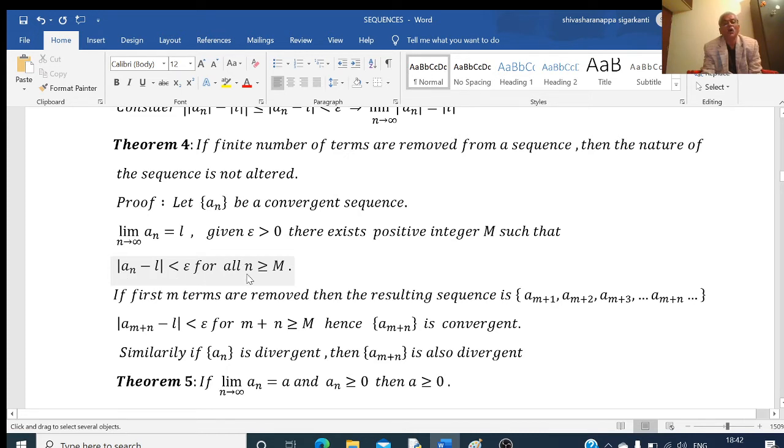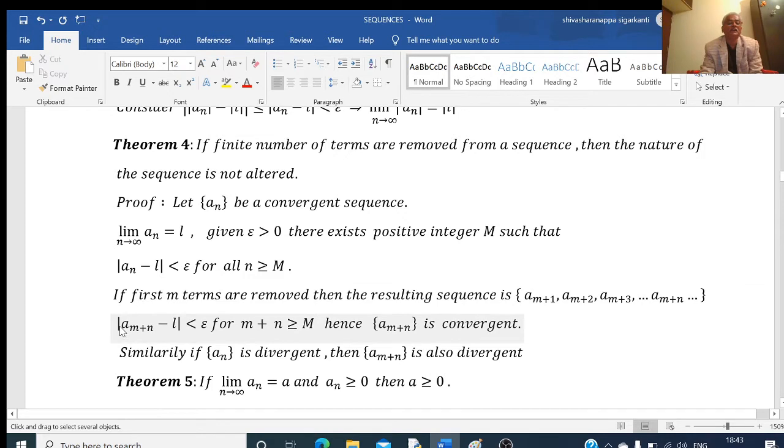This is true for all n greater than or equal to m. Now, if the first m terms are removed, that is, I am removing a1, a2, a3 up to a_m, and keeping all the rest as they are, this is the new sequence, the resulting sequence after removing the first m terms.